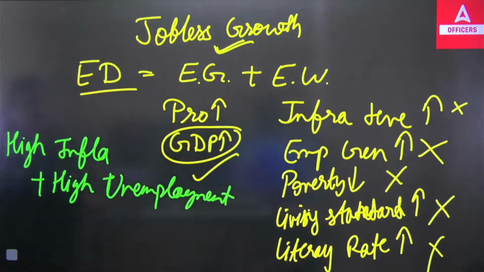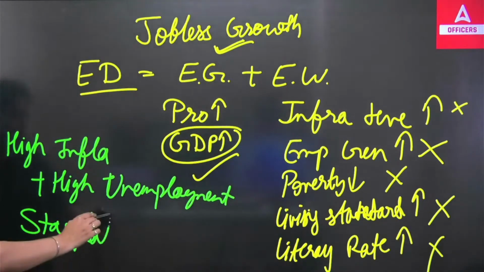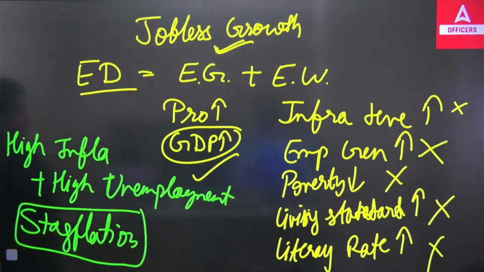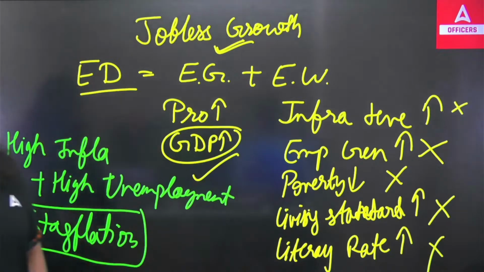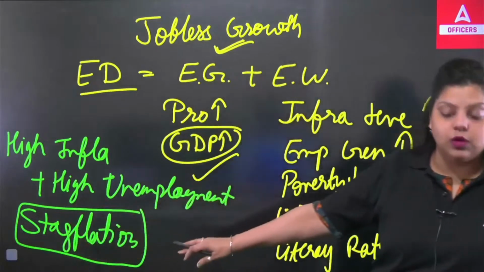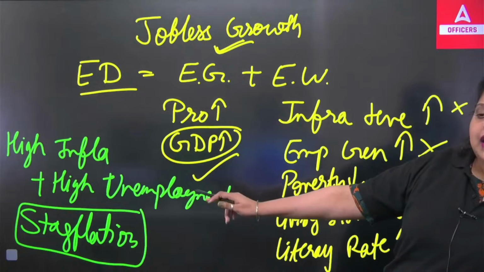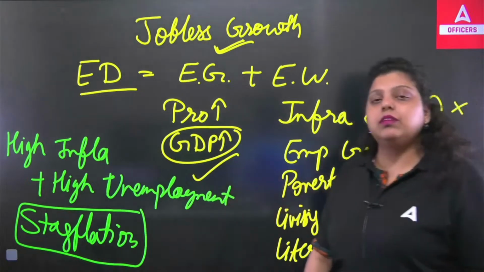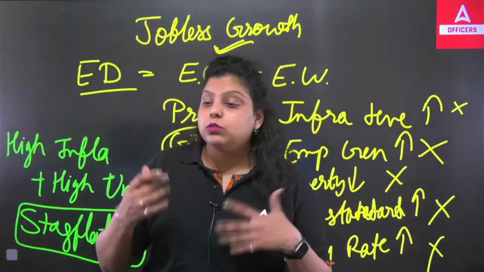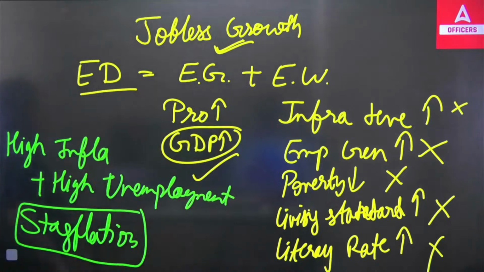Now this together creates a situation that is known as stagflation. So India is facing this situation since the 2018-19 financial year, where the inflation and unemployment both are rising. And that's the worst economic situation for any economy, because the goods and services are getting costlier and the people do not have jobs. So how will they survive? They will not be able to afford the cost of living. So this kind of situation is there in India.